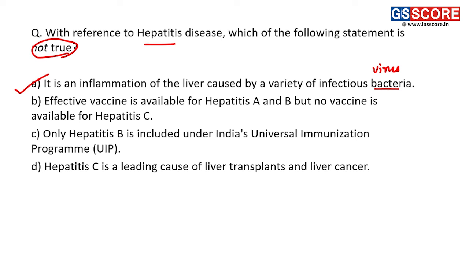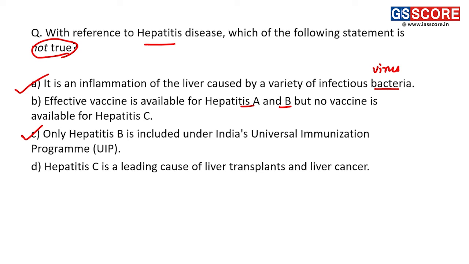B says that effective vaccine is available for hepatitis A and B, but no vaccine is available for hepatitis C. So this statement is correct. We have vaccines for hepatitis A and B, but not for C. Then C option says that only hepatitis B is included under India's universal immunization program. So this is also a correct statement.